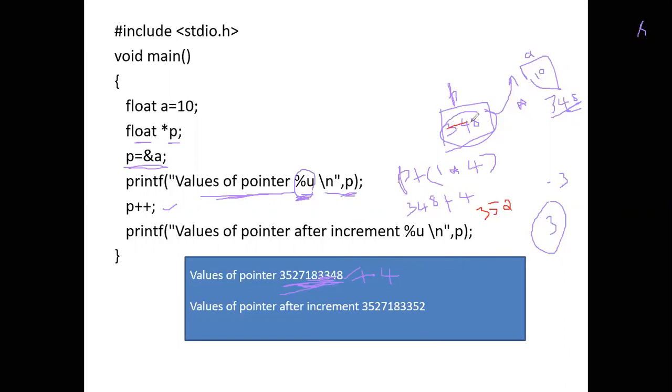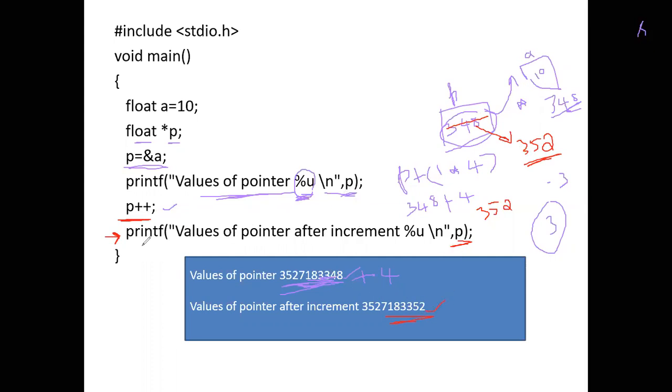The value stored in p is not 348 now, it is 352. If I execute the statement p++, the value stored in p gets incremented to 352. Now when I execute the printf statement and print the value of p, it will print 352, not the previous value.